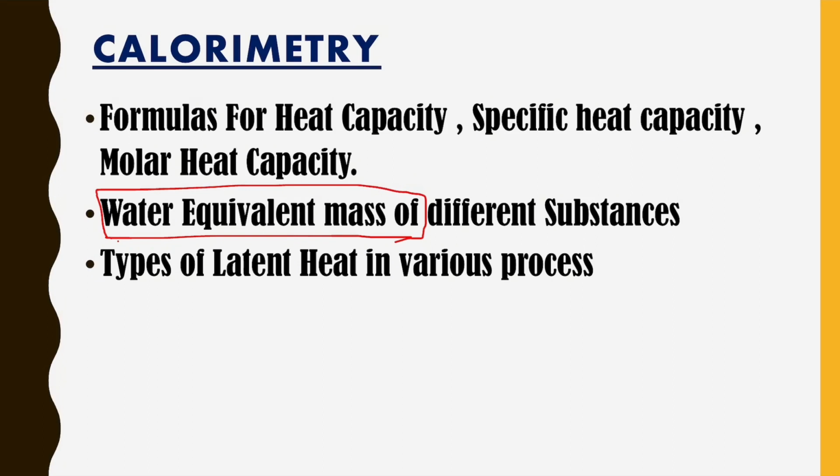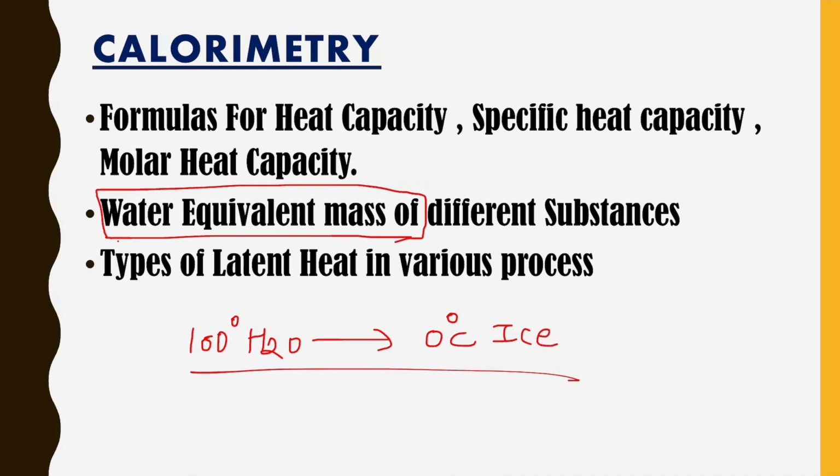Now the next topic, which is very important, you must know while solving questions of calorimetry, is how to represent a process in diagrammatic form. For example, if you have 100 degrees Celsius water and you have to freeze it to 0 degrees Celsius ice, you must know how to represent this whole process in diagrammatic form, because it will help to solve the calorimetry equation. I'll discuss that in my separate videos. Here we are only discussing the syllabus. You must know what to study.